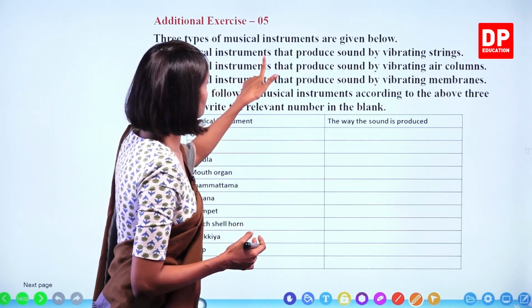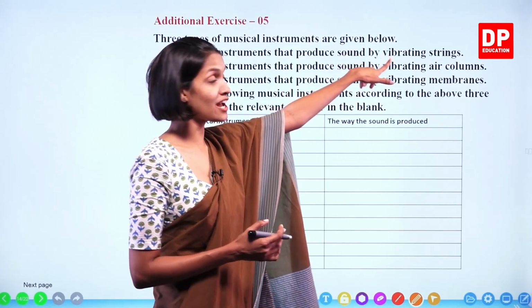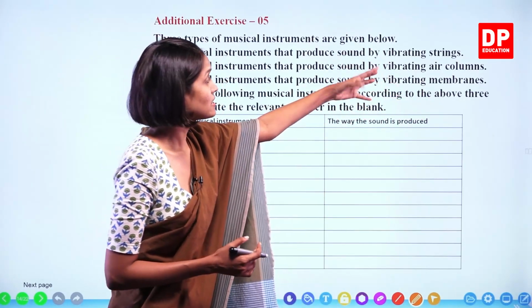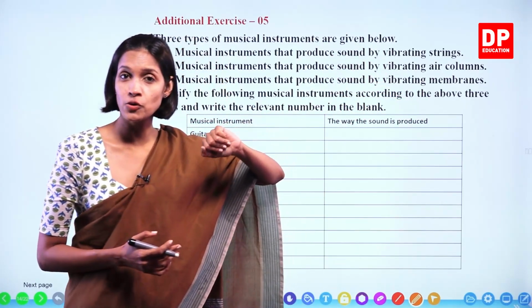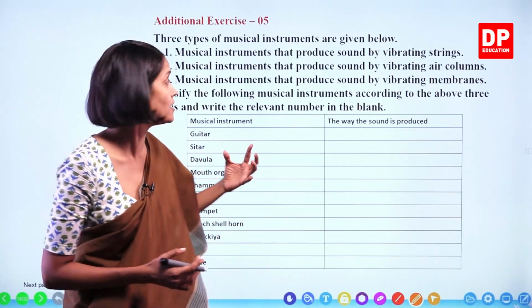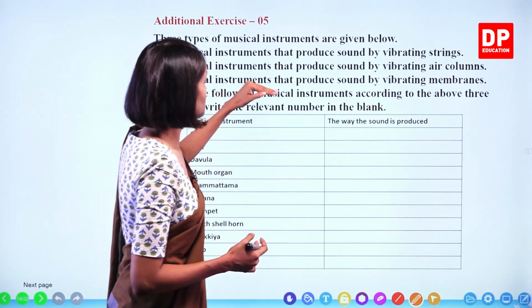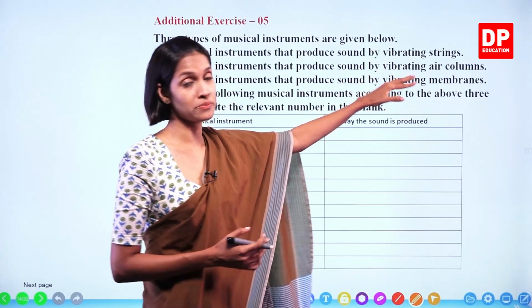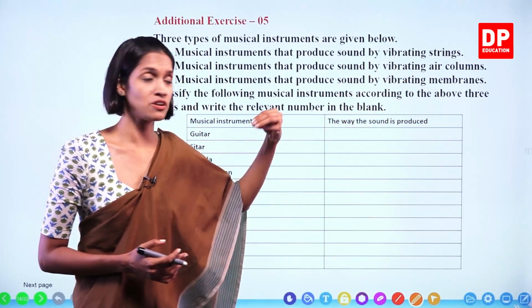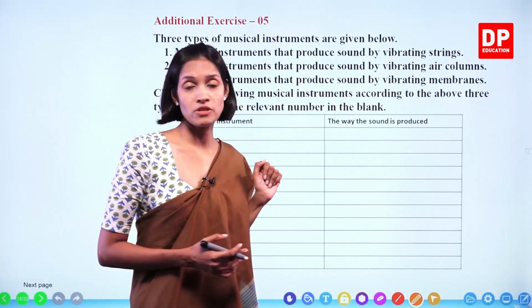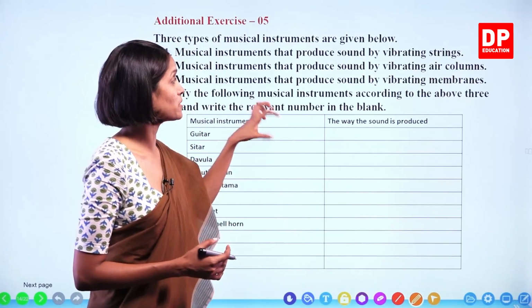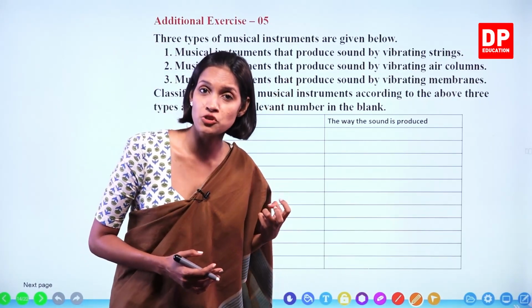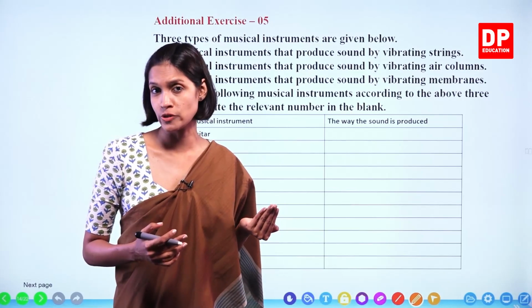Musical instruments that produce sound by vibrating air columns. These type of instruments are known as wind instruments. Musical instruments that produce sound by vibrating membranes. These type of instruments are known as percussion instruments. Okay?